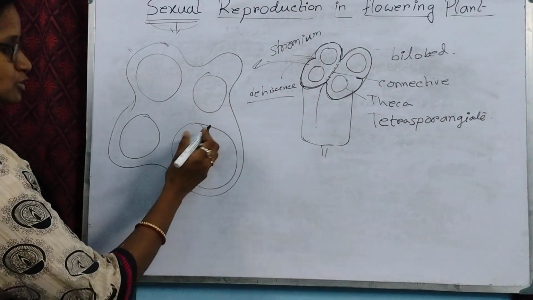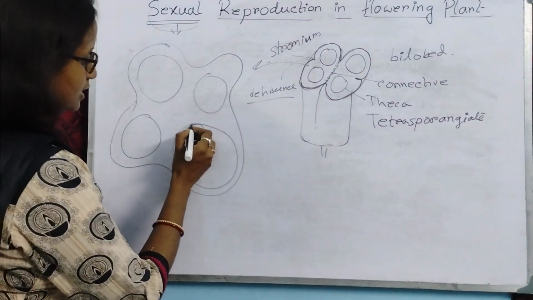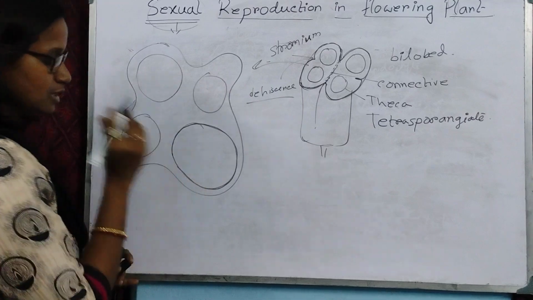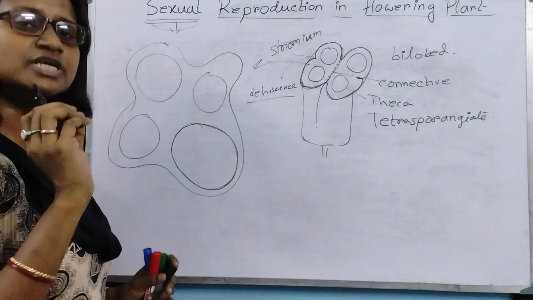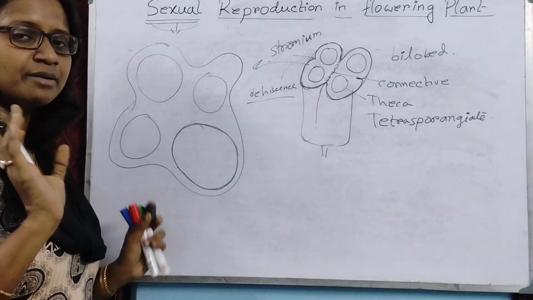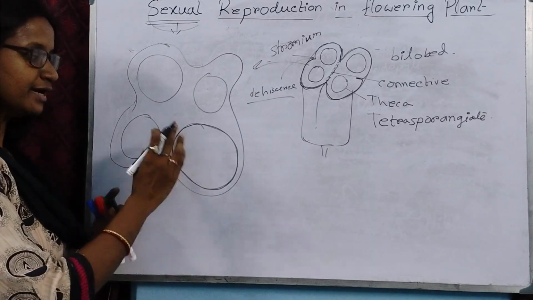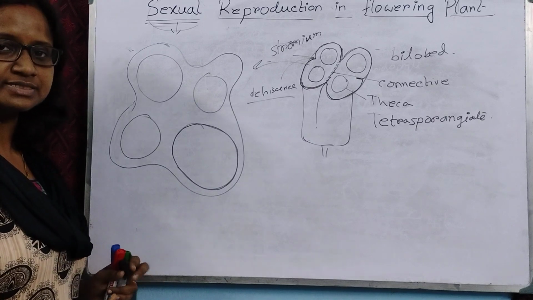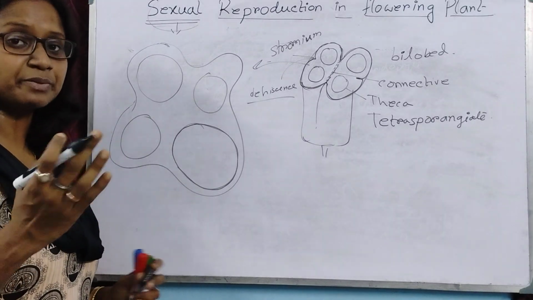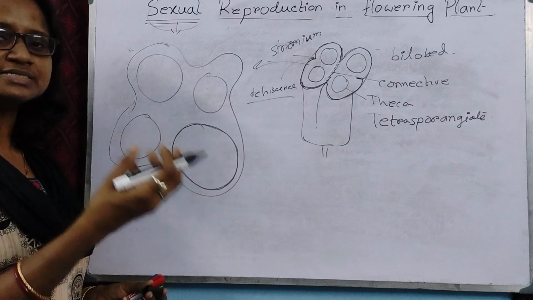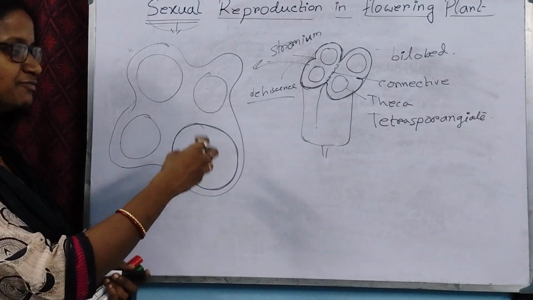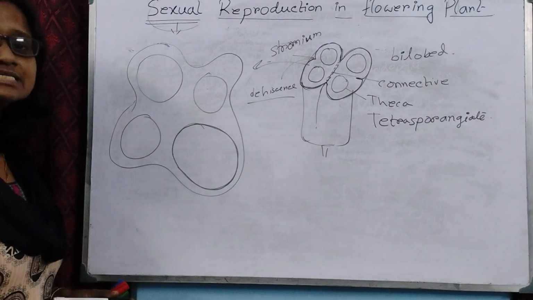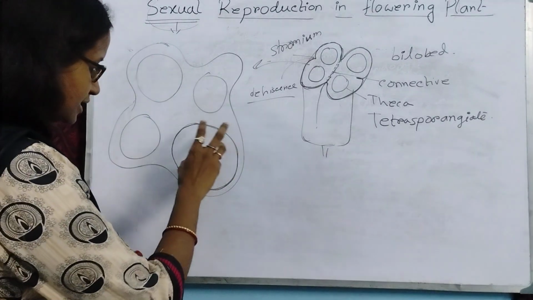So considering this chamber only, look at one thing: all the soft tissues inside the plant body are made up of parenchymatous cells. Here it is the same thing. The whole structure is made up of parenchyma cells, and some cells get modified, separated from the other cells, and perform as a special structure. The same thing is happening here.